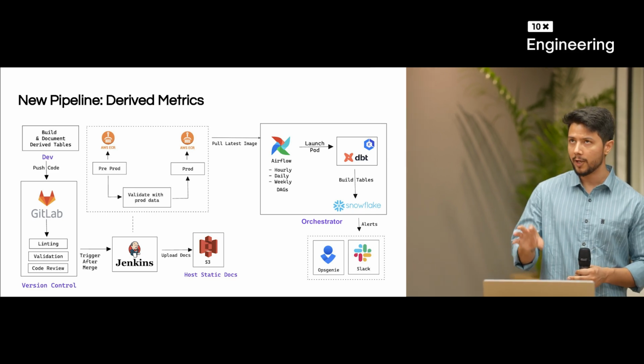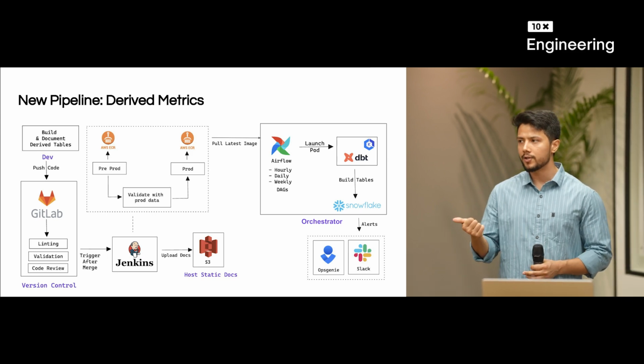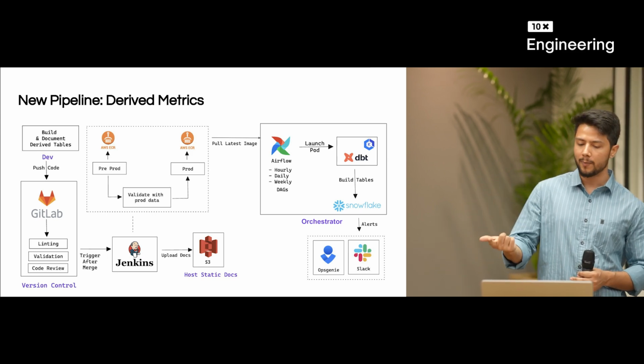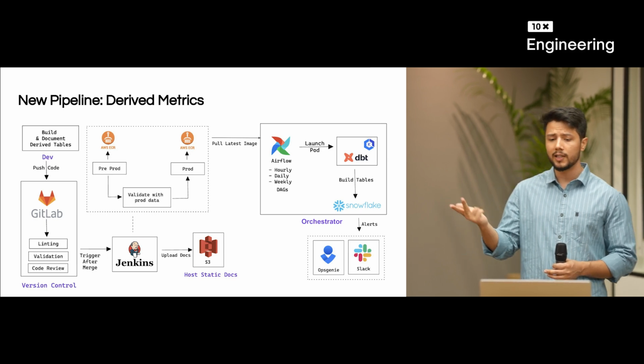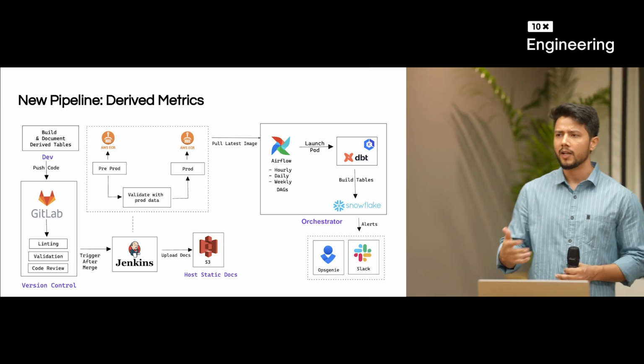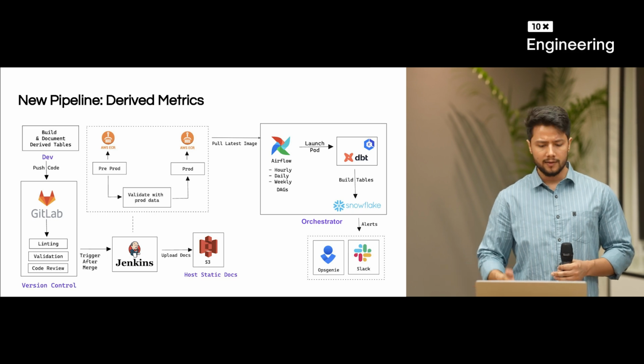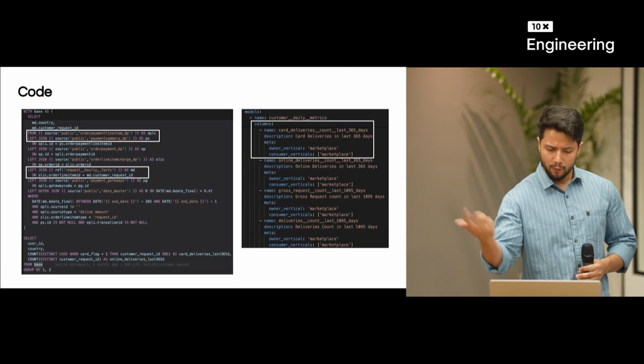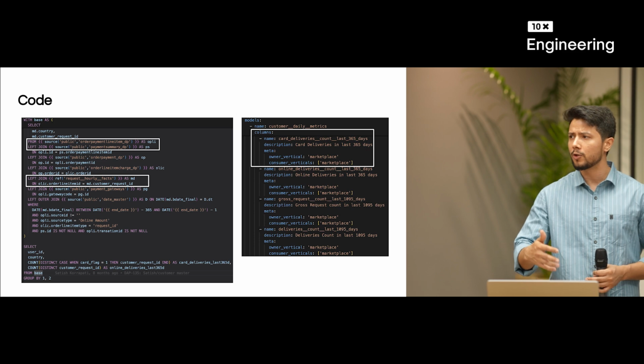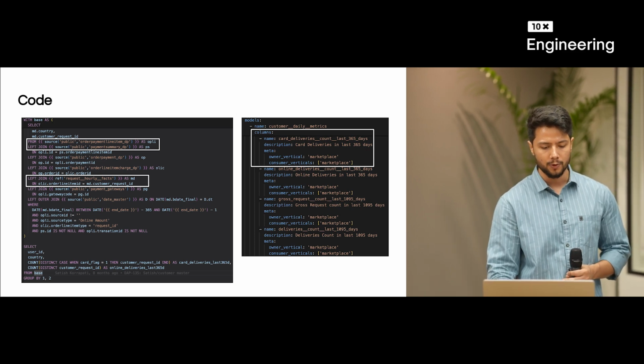So till now, we were able to solve orchestration, and we were able to implement software engineering practices. Last but not the least, how do we visualize this documentation? How can people search what exists in the system? Before going to that, let's go through the code, like how people onboard new use cases.